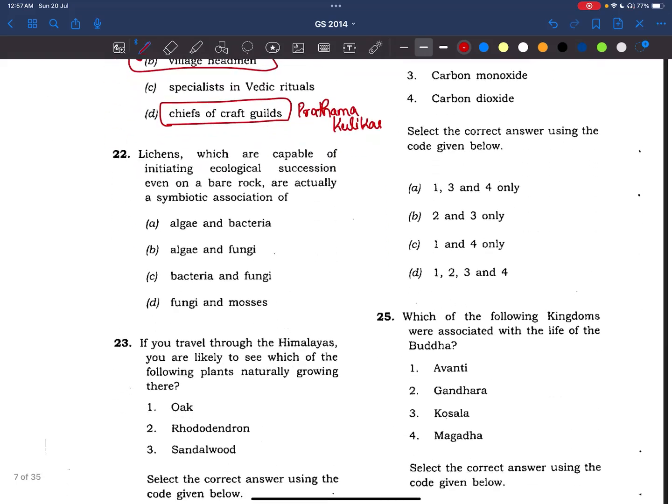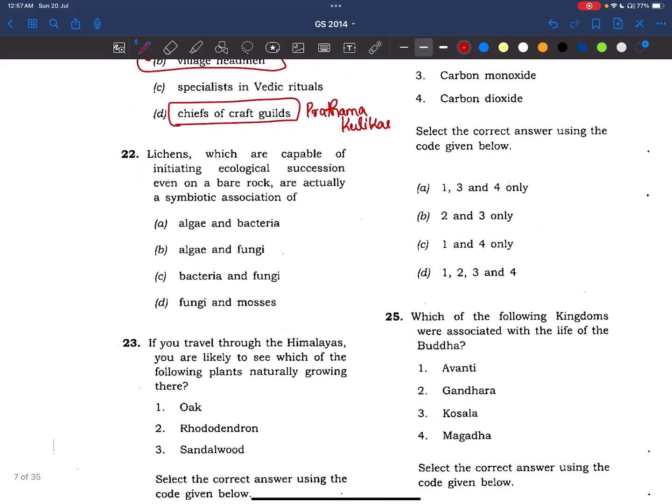Okay. Now, coming to the 22nd question. Lichens, which are capable of initiating ecological succession, even on a bare rock, are actually a symbiotic association of? This is also a very fundamental question, friends. The lichens are a symbiotic association of algae and fungi. Okay. Now, let's know about lichens.